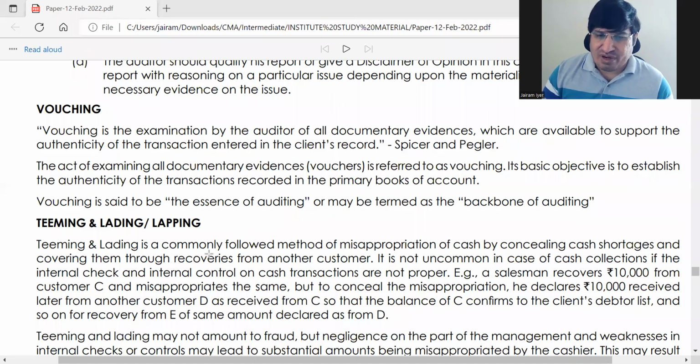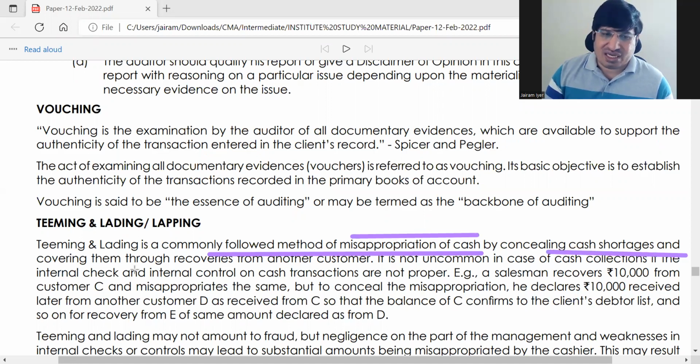So what is the teaming and lading method? It's a commonly followed method of misappropriation of cash by concealing cash shortages. How does the shortage happen? Because he has pocketed it. So he's taking some other money and putting it in to replace it. The example is the same as what I have given you.